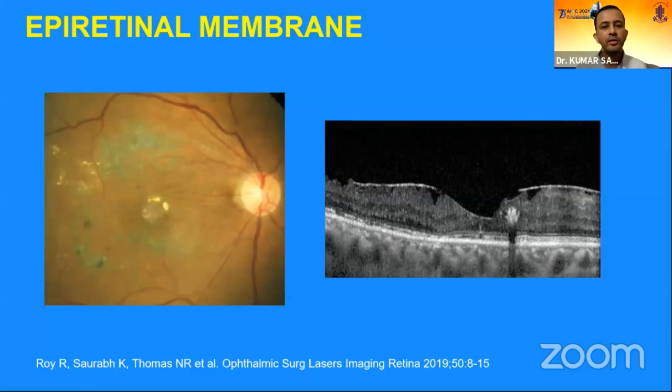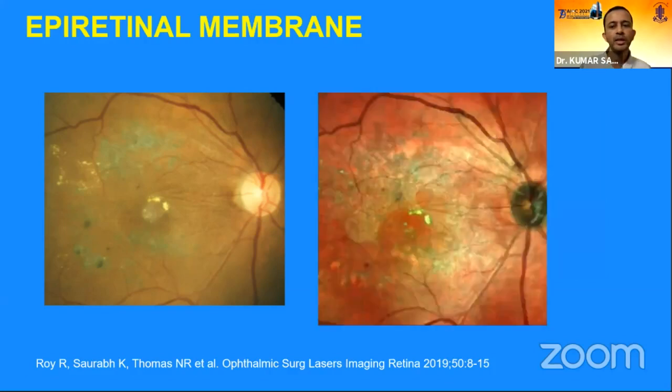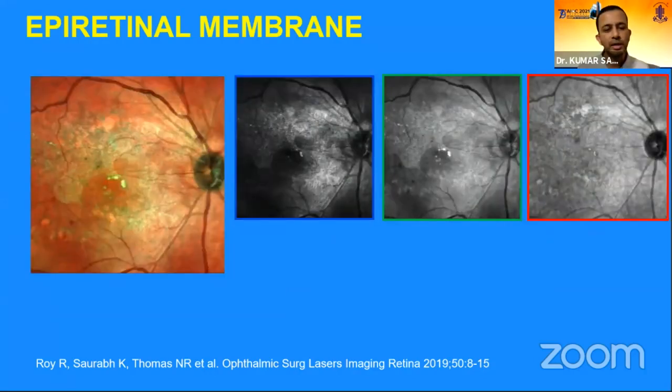Going a little deeper on the superficial retinal structures or inner retinal structures, here we see a right eye of a patient who has some laser scars, and we can hardly see some old hard exudates, and that's it. But OCT shows that there is an ERM there, and this ERM is barely seen on the color fundus photography, and we have to rely on the OCT. Again, if we do a multicolor image, then we can see a greenish sheen on the surface of the retina, and that demarcates the areas of epiretinal membrane.